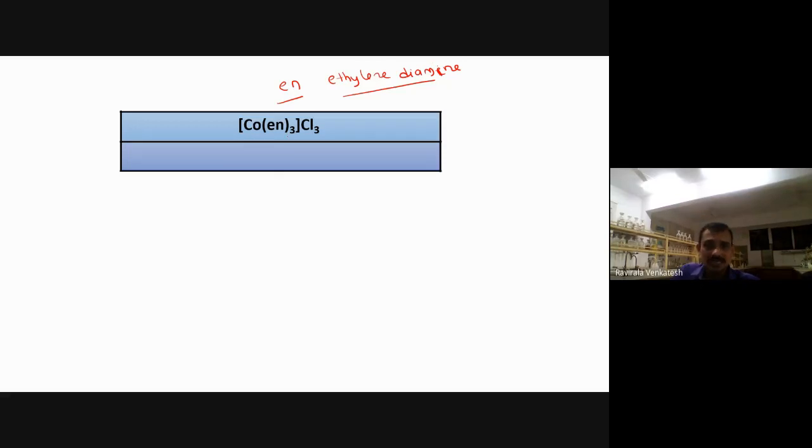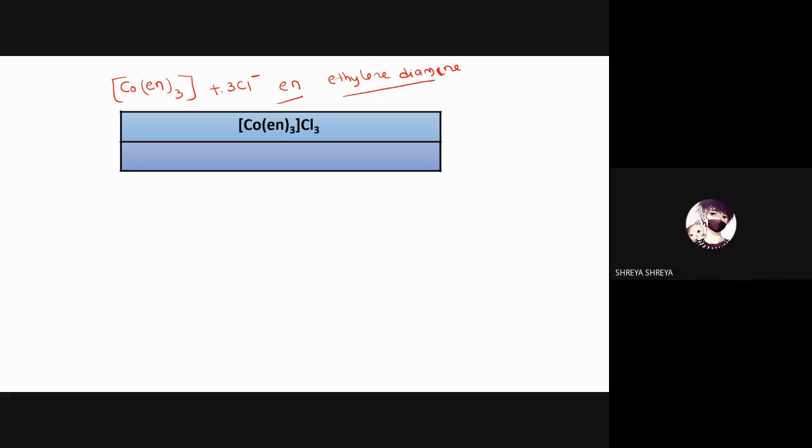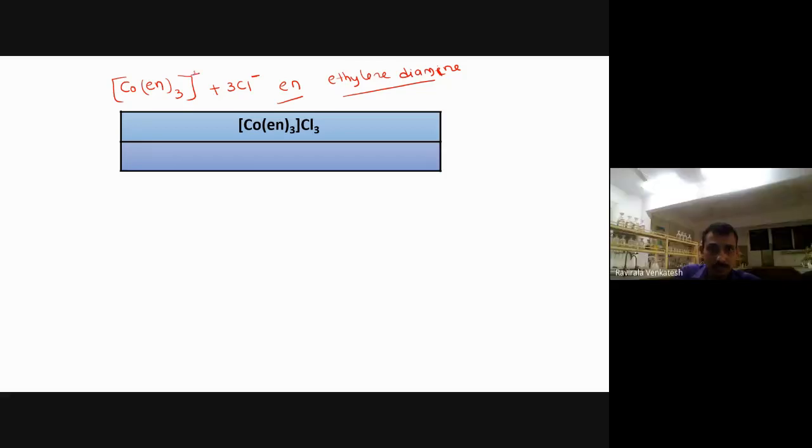Now what is this? A cationic complex. How do you know it is a cationic complex? Very simple. Cl is taken 3 times, dissociating into 3 chlorides. The Cl charge is always minus. How many negative charges are there here? 3. Therefore, I have to put 3 positive charges on the complex. Now, definitely, this is a cationic complex. And the ligand EN, what is its name?